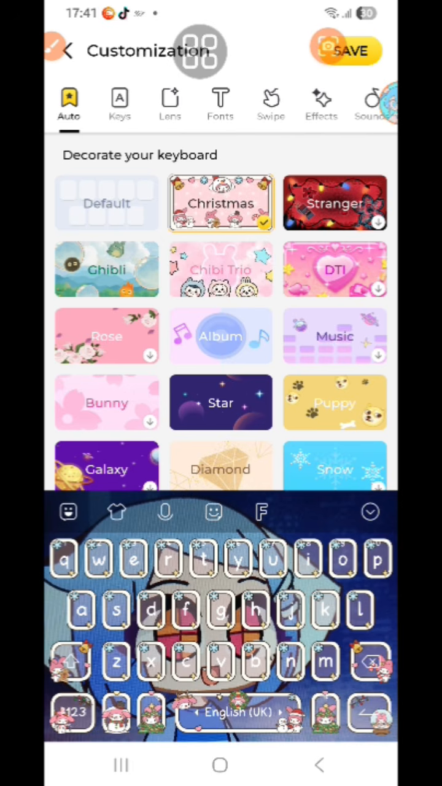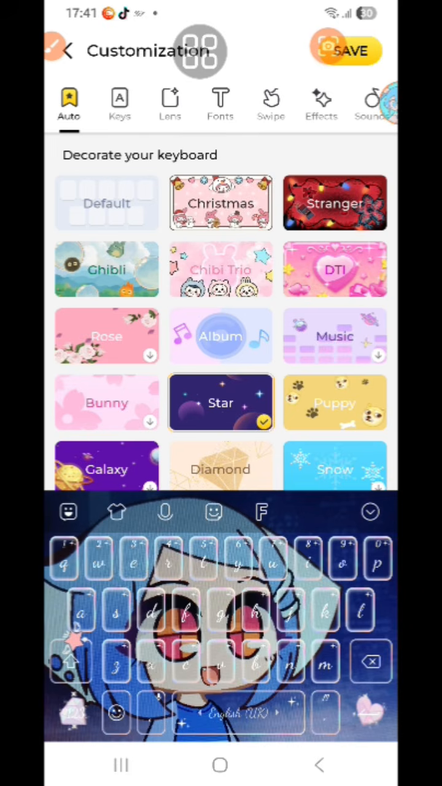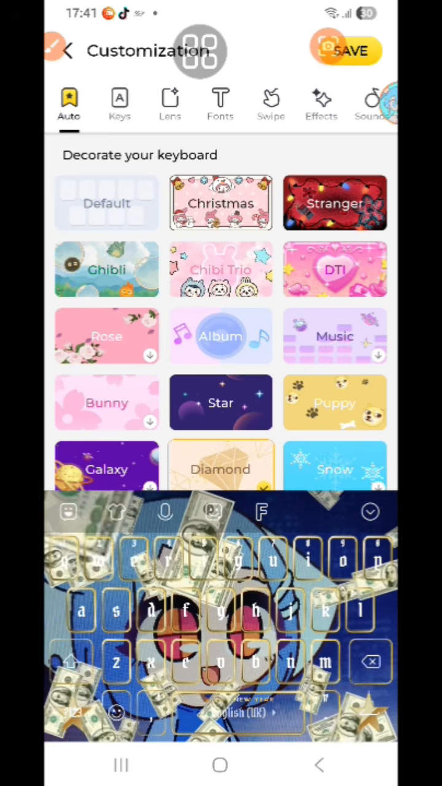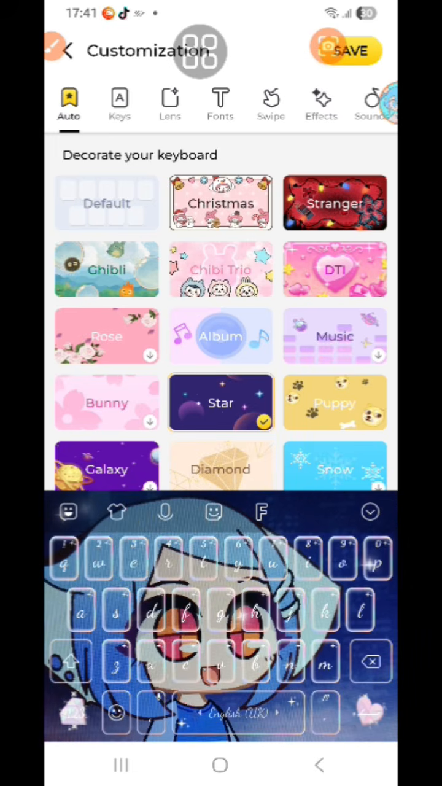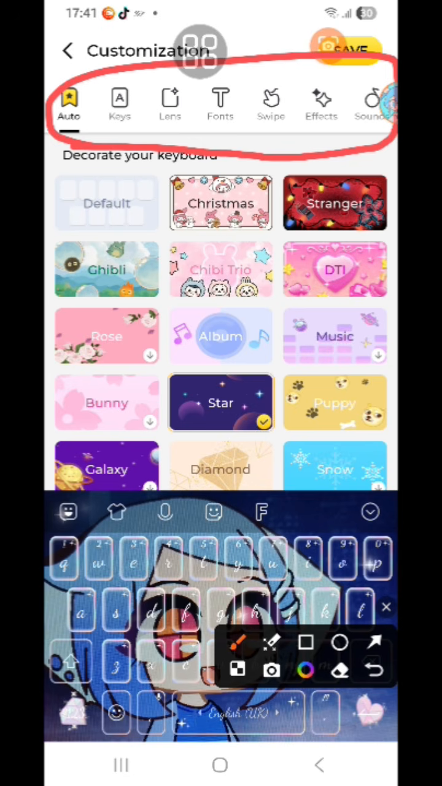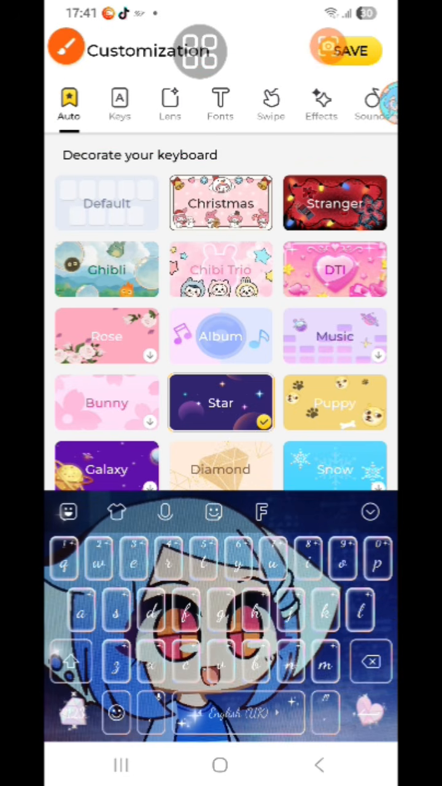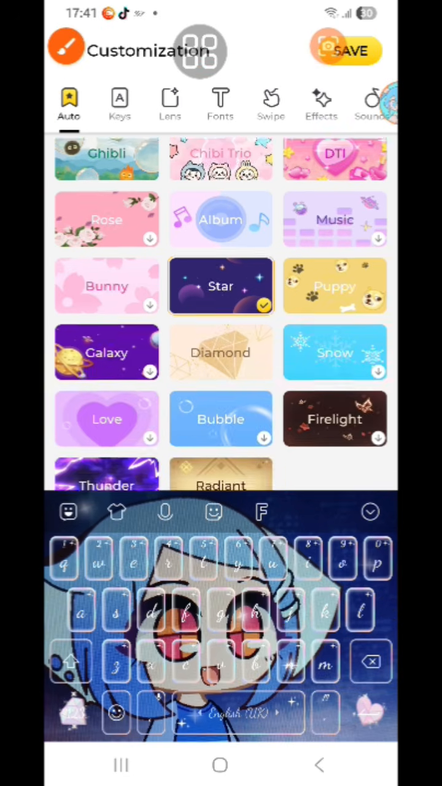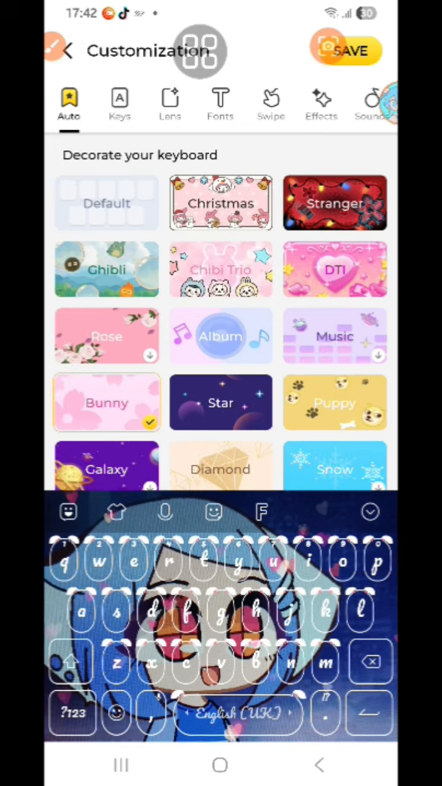Here now, pick any. Here you go. Now pick any of this. Any of you like.